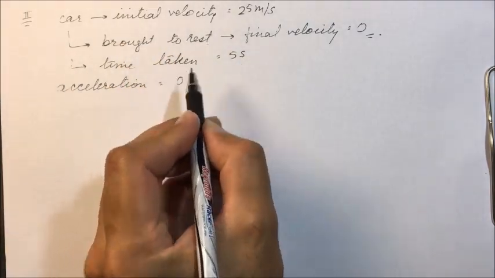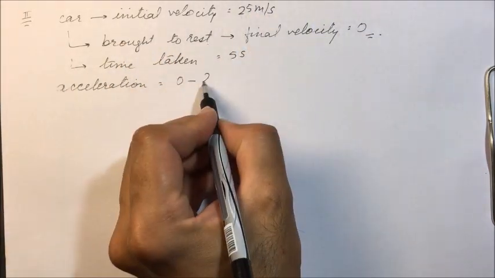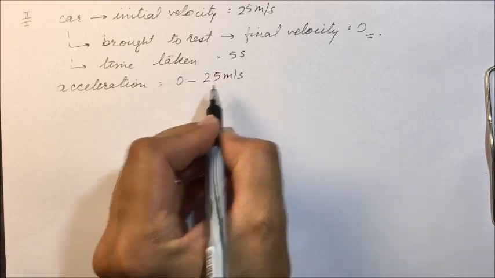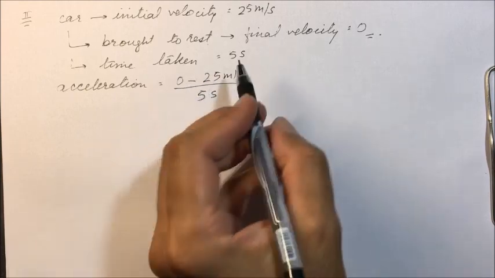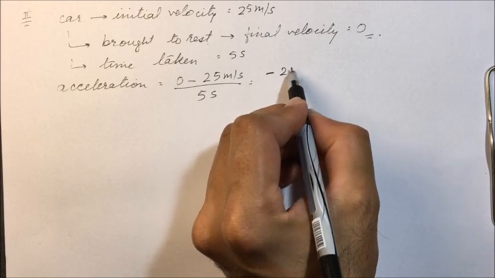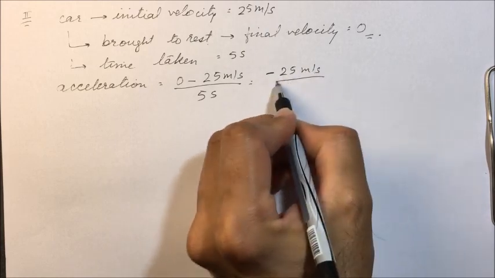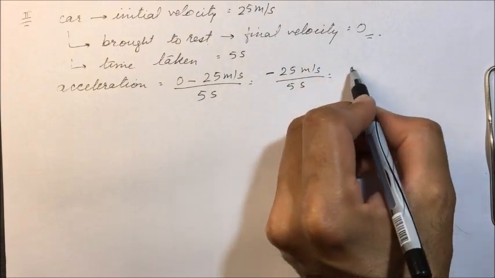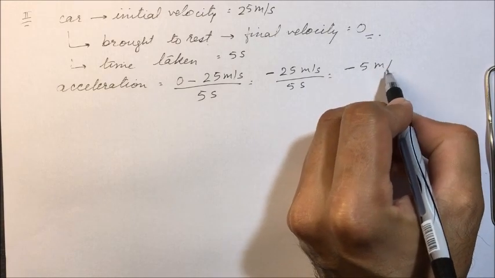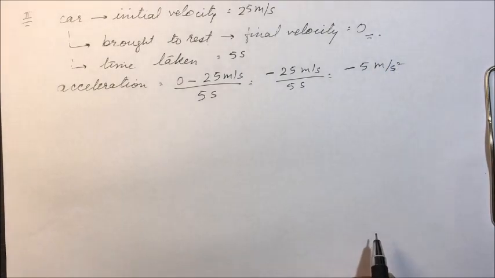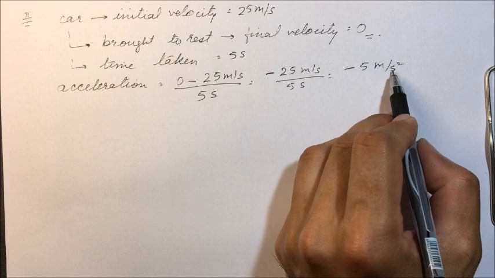So 0 minus the initial velocity, 25 meter per second, divided by 5 seconds. It will be minus 25 meter per second divided by 5 seconds, which is minus 5 meter per second square.